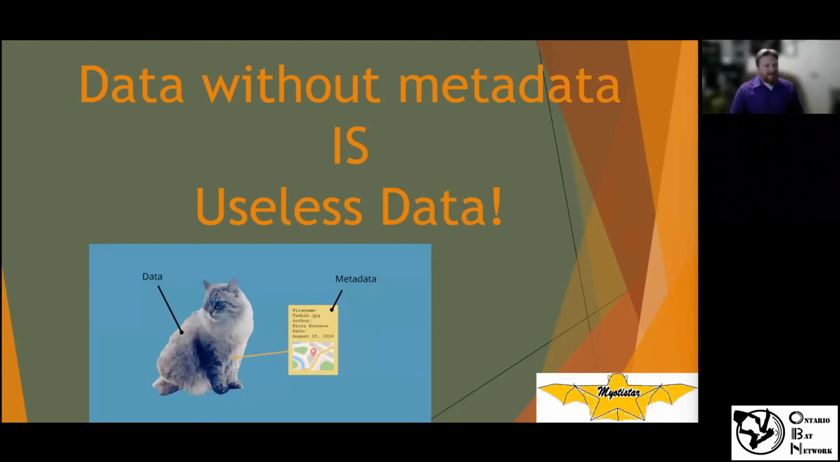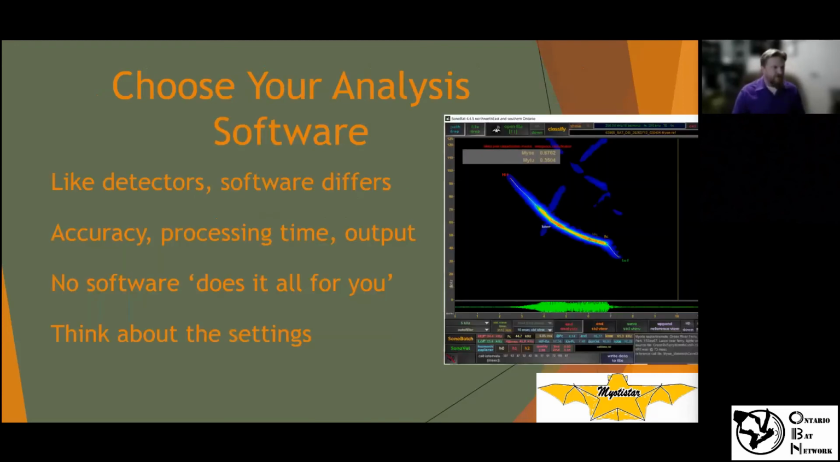Data without metadata is basically useless data. This is important. If you don't know where you collected it, when you collected it, what the context was, the equipment, those are really important things that you have to know, and you need to record them really well and attach that data to your files. So, choosing the analysis software, I won't get into the different software. Everybody has a preference. Each differs, just like the detectors. There's different things they can do.